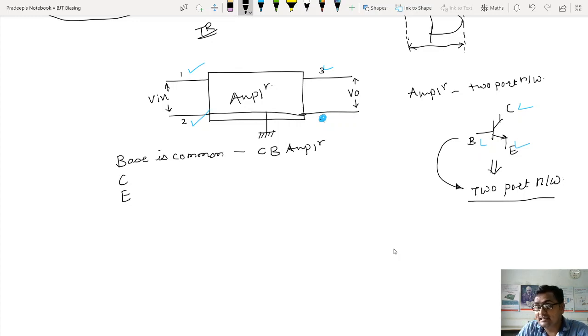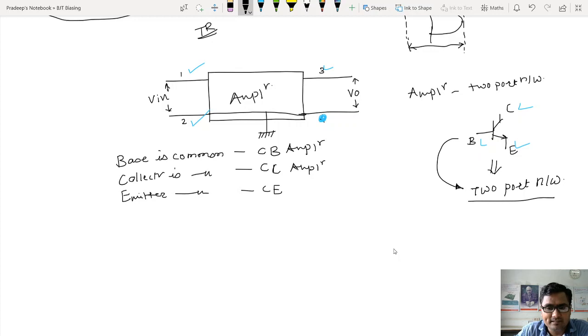I will study and discuss another transistor when I make the collector common. That configuration will be treated as a common collector amplifier. Another time, I will make the emitter common. That configuration will be a common emitter amplifier.